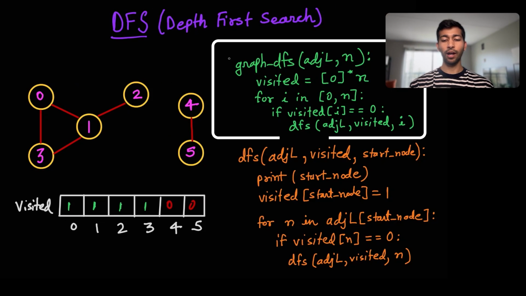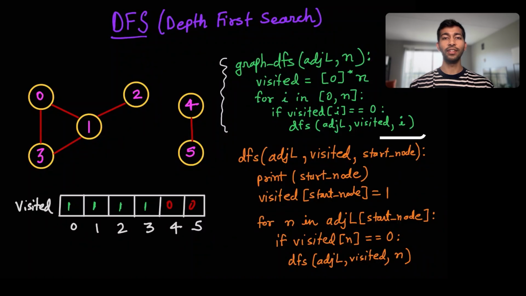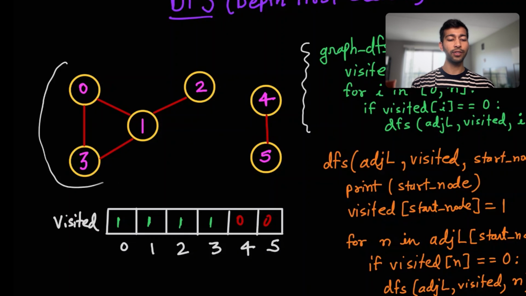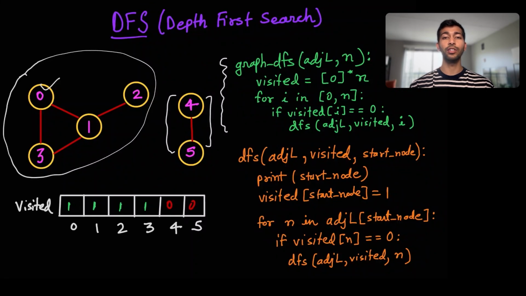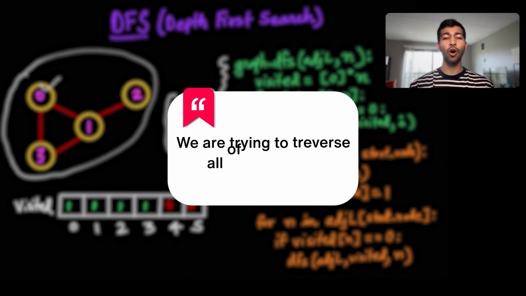Now this part that we have added here will complete the complete DFS. Now what do I mean by that? As we saw previously, we were able to do a DFS on this particular part successfully because we started from the 0th node. But we never visited 4 or 5. So that is what we are trying to achieve. We are trying to traverse all of the nodes.